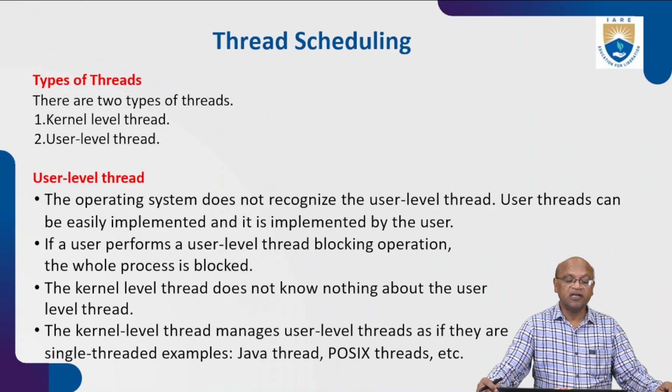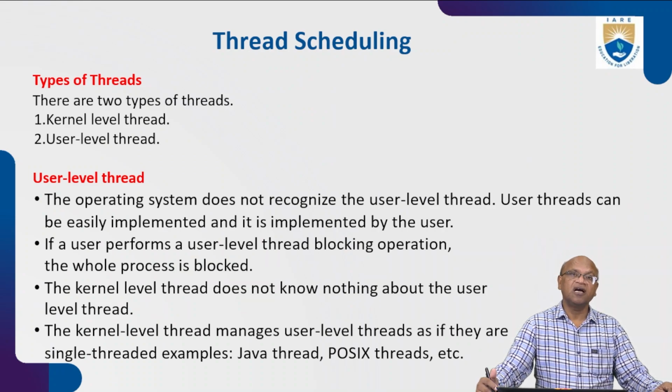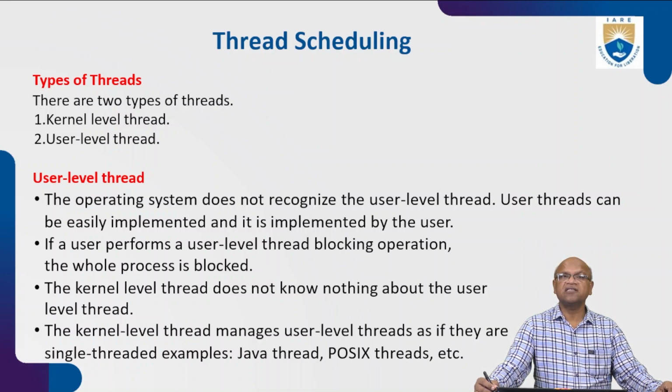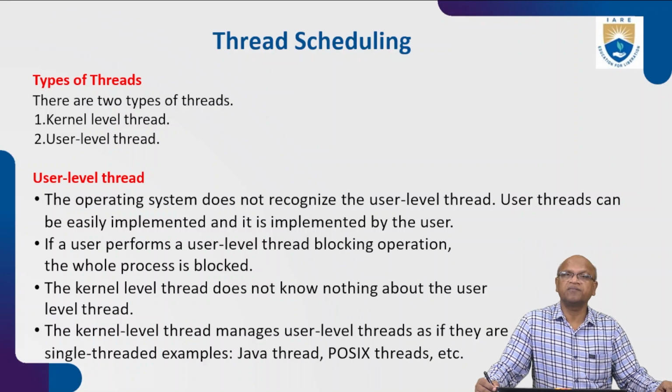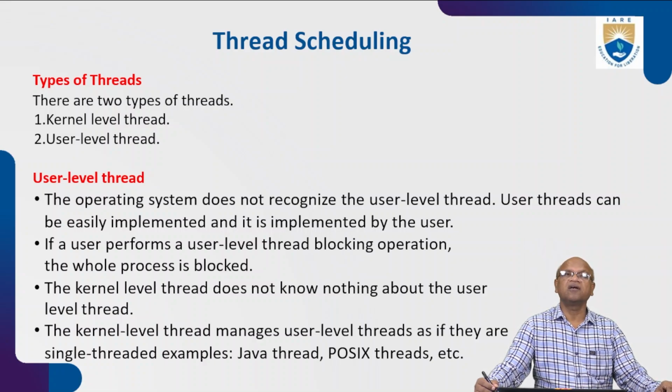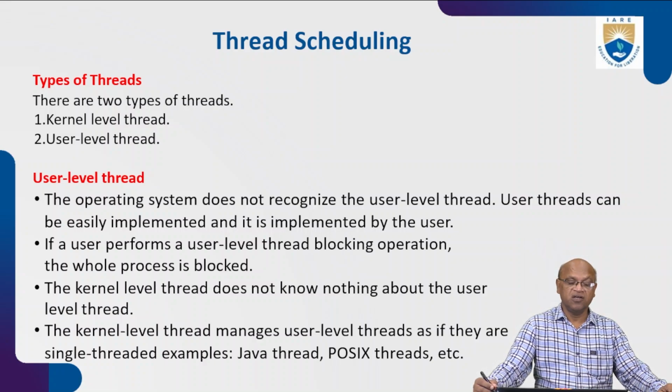Thread scheduling: types of threads. As we have seen, there are two types of threads: kernel level threads and user level threads. In kernel level threads, the tasks and processes going on are known to the operating system. In user level threads, the operating system doesn't recognize the user level thread. User threads can be easily implemented, and they are implemented by the user, while writing a program or doing something.